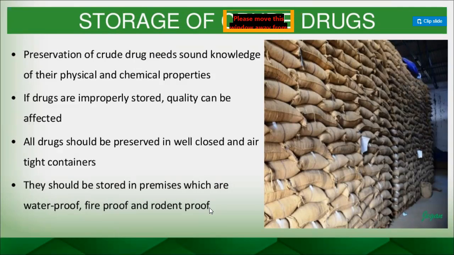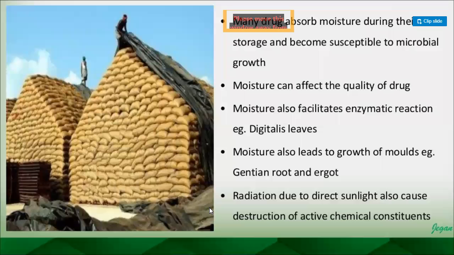and even rodent proof. Rodent means rat, mice, rabbit, insect, lizard, cockroaches, and different types of rodents which can be attacking your crude drug, right. Here, many drugs absorb moisture during their storage and become susceptible to microbial growth, right.